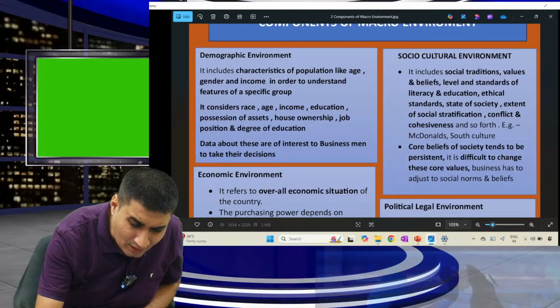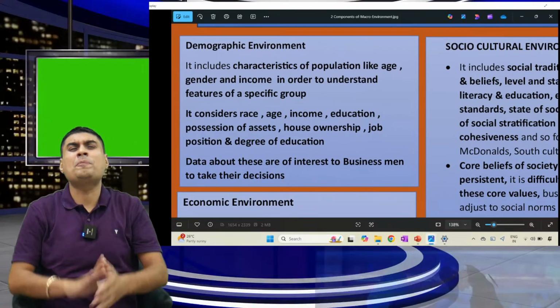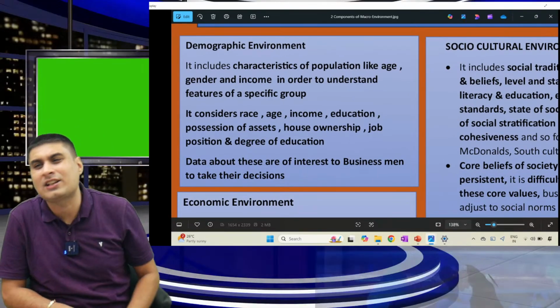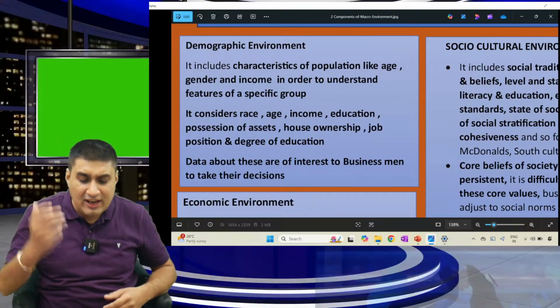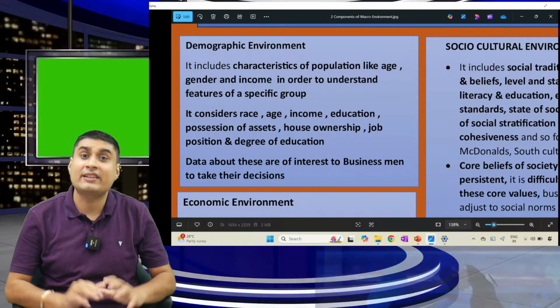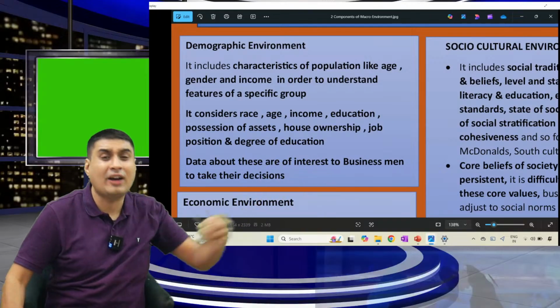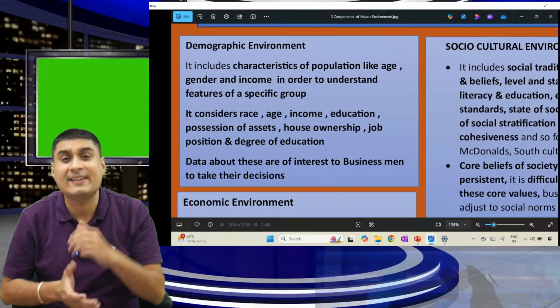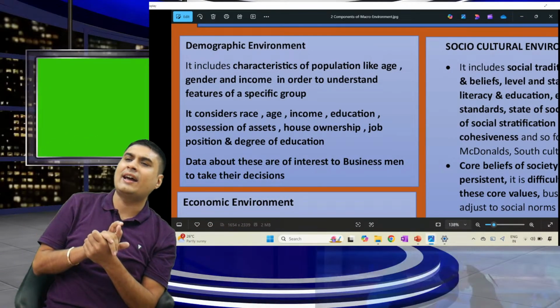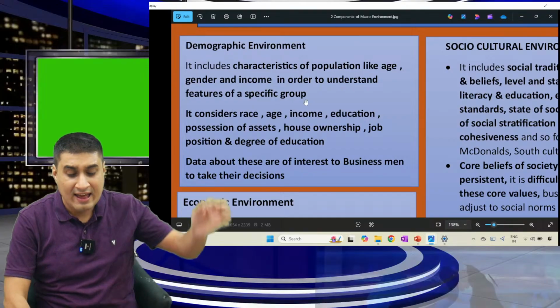Okay. Start. Demographic. Demographic is not population. These are characteristics of population like race, age, income. Tell me, do they affect the businessman? Yes, every businessman looks at the demographics and based on that they will take decisions. Sir, directly affect or indirect? Indirect. Are you clear?